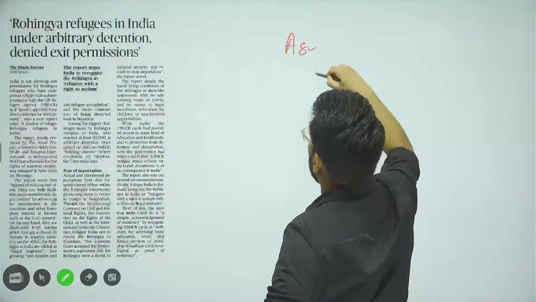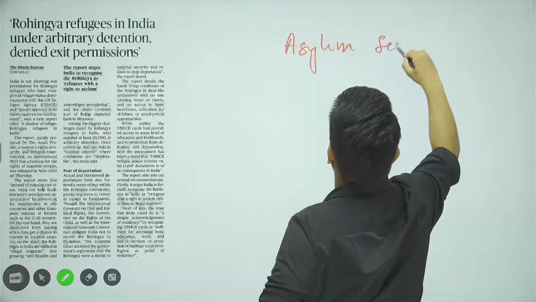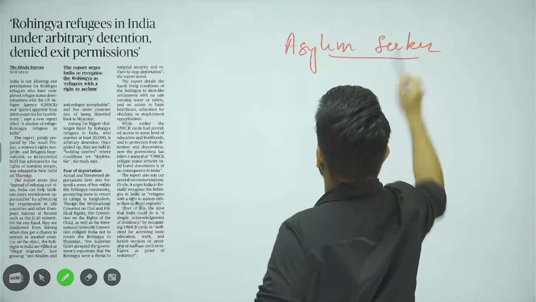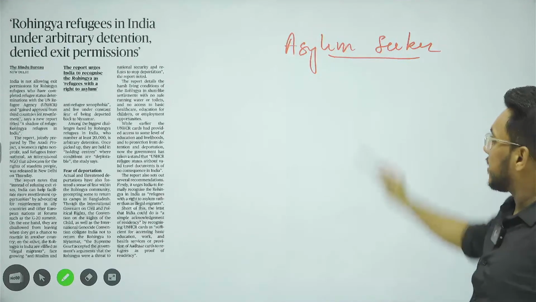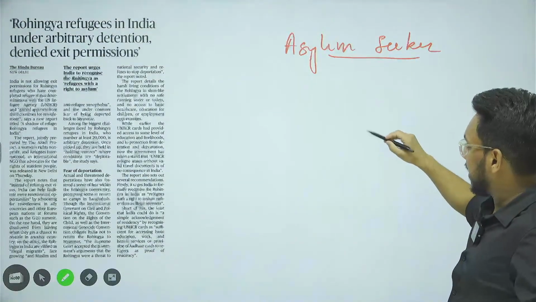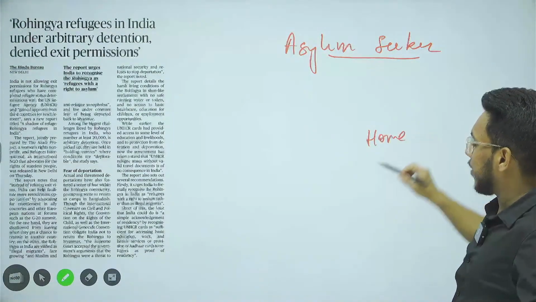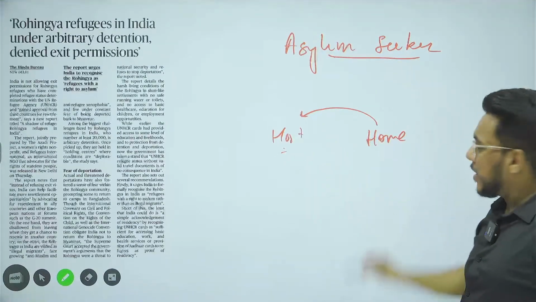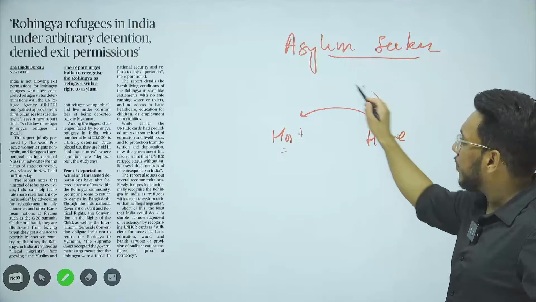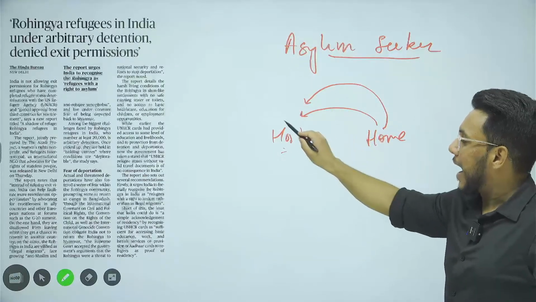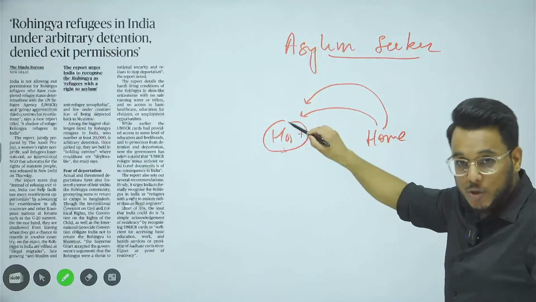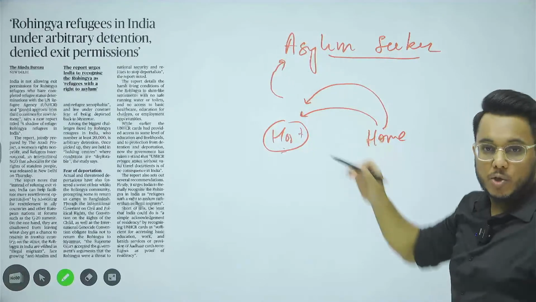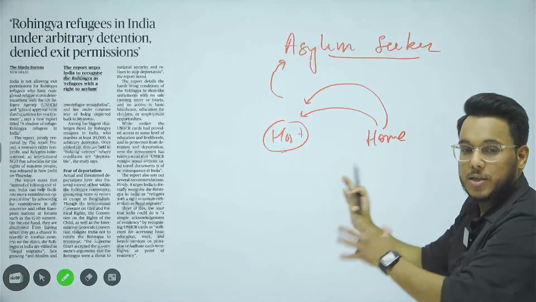First, you might have heard about the word asylum seeker. An asylum seeker is a person who, suppose there is a home country and another country that is the host country, has escaped from his or her home country and wants this host country to give asylum, to give a place to this particular person to live.